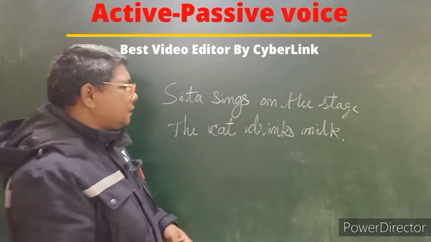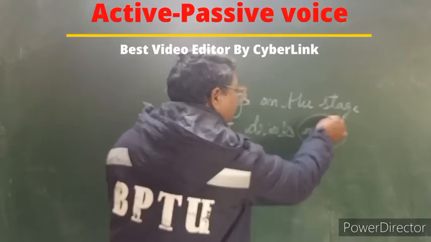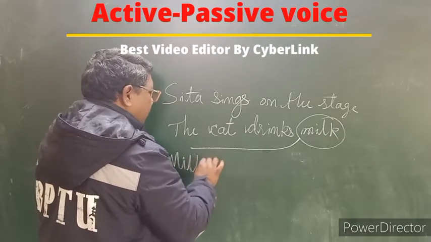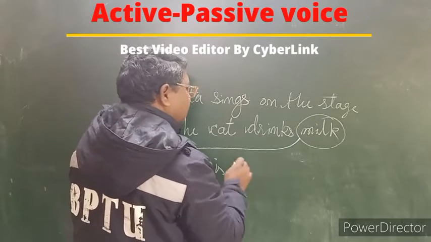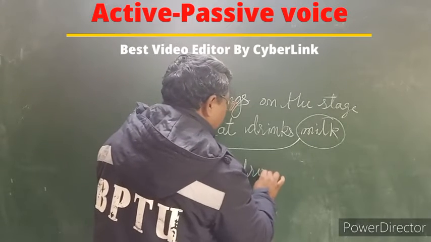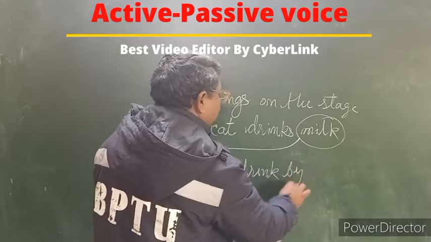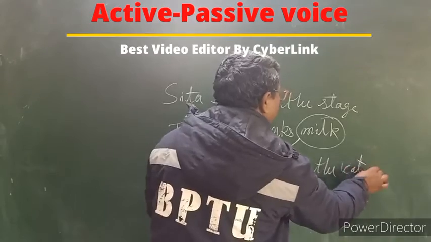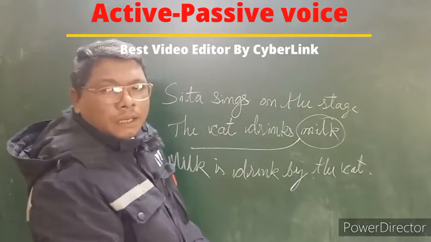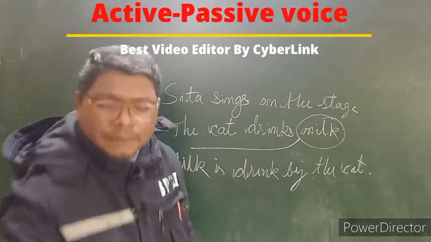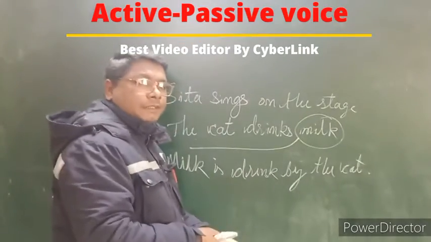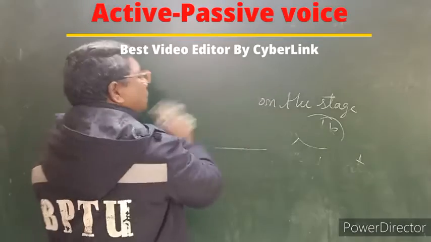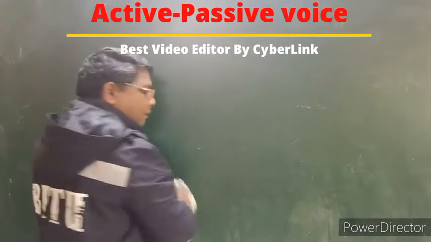I will explain how passive works, but first I want to show you an example: milk is drunk by the cat. This is how we make a passive. Passive is a transformation of a sentence from active to passive. So let us know some more things about active and passive.